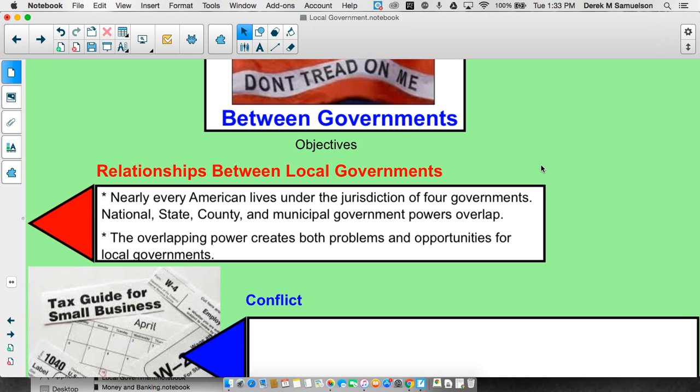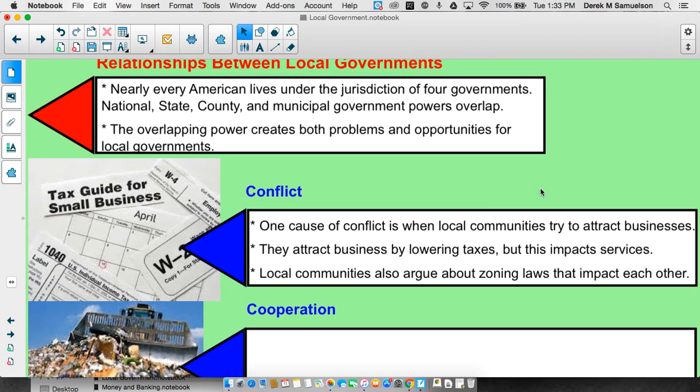Nearly every American lives in the jurisdiction of four different governments. We have our national government, our state government, our county government, and our municipal governments. Remember, municipalities can include cities, towns, and villages. And all these powers overlap. And these overlapping powers create both problems and opportunities down at the local level. Let's look first at the conflicts.